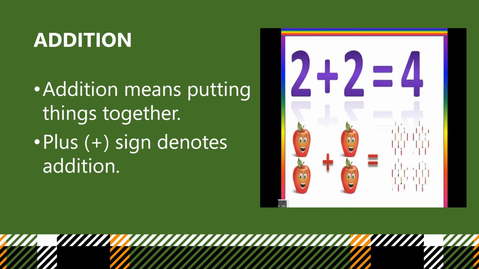Addition of numbers means numbers are given to you, you add them, you put them together. Plus sign denotes addition. Whenever numbers have a plus sign in between them, that means you have to do the addition.